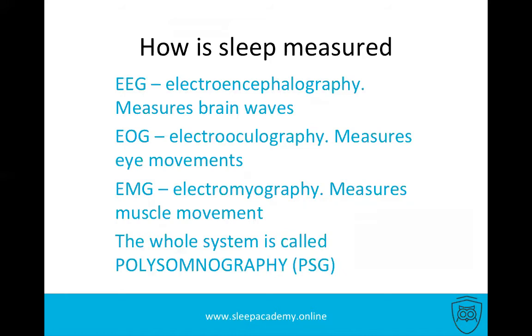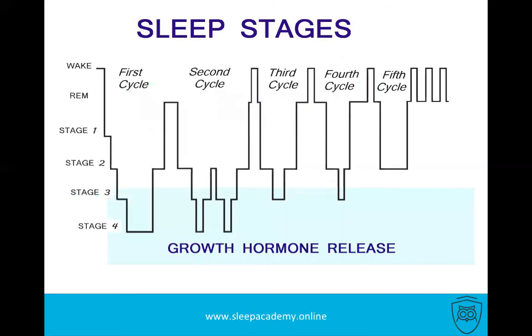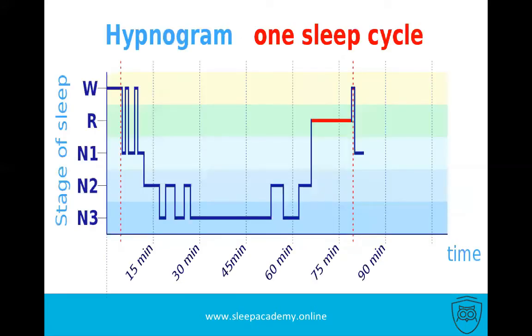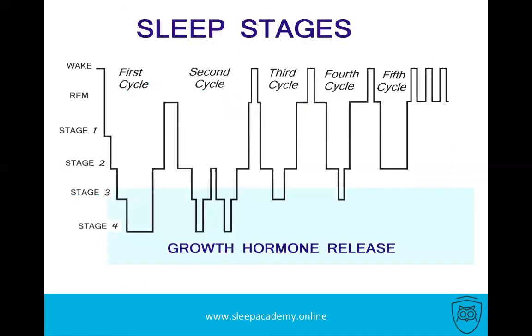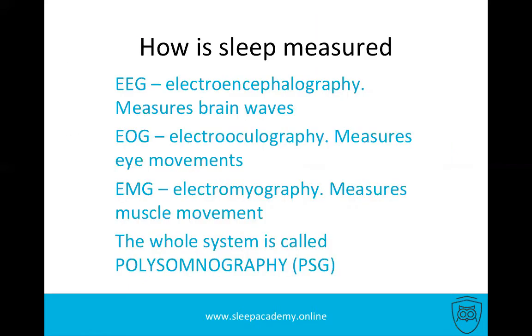So how is sleep actually measured? As you've seen in the previous slides, how do we actually measure these stages of sleep, and how do we actually see this hypnogram? So this is what we do. In the sleep lab, we have EEG, which is electroencephalography, which measures brain waves. In the lab, we hook the patients up with wires, and we measure EEG, EOG, EMG, and other different measurements, but here we just talk about the main ones.